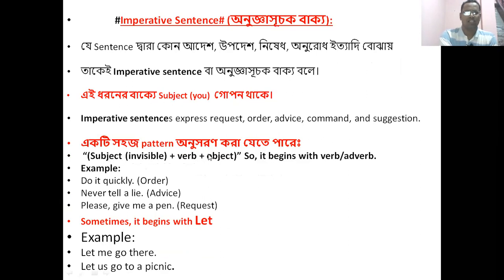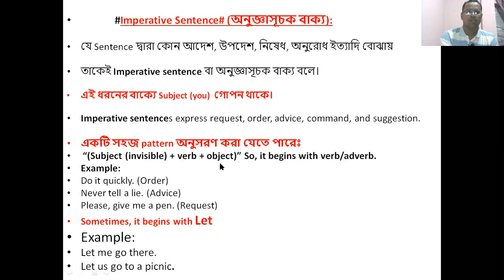Look at the pattern of an imperative sentence. Subject within the bracket, the word invisible, which means hidden or secret. Look at this pattern: verb plus object. So it begins with a verb or adverb.